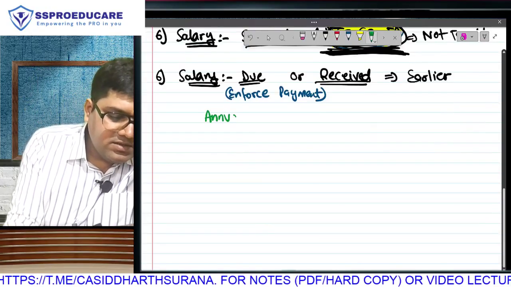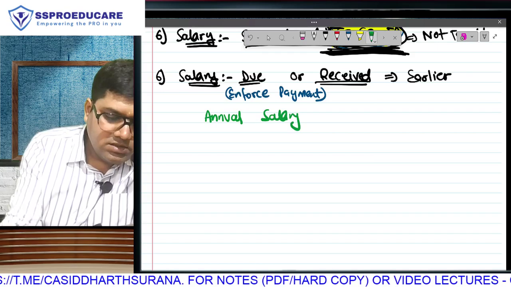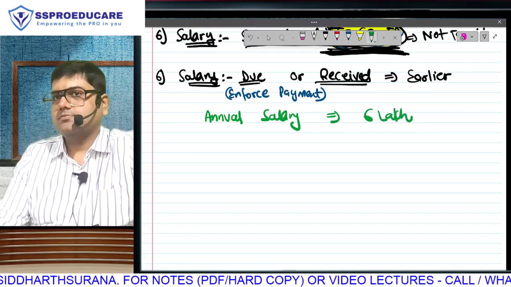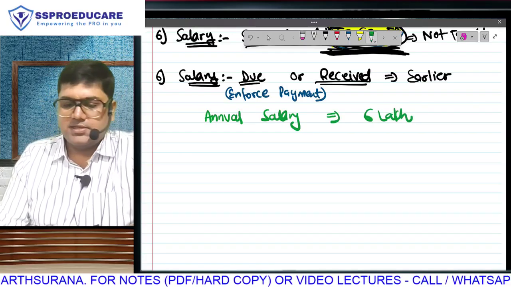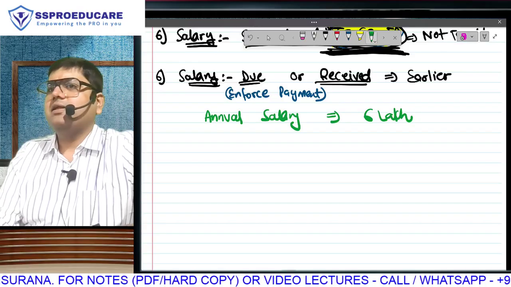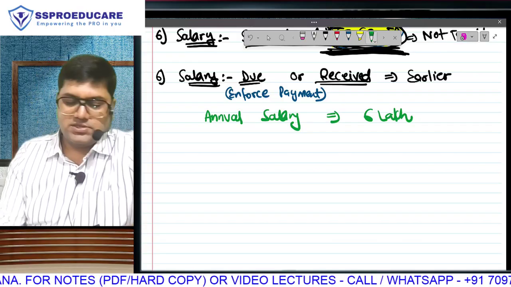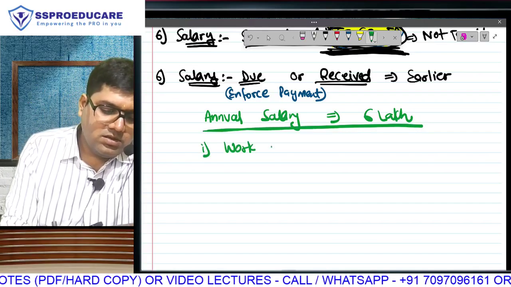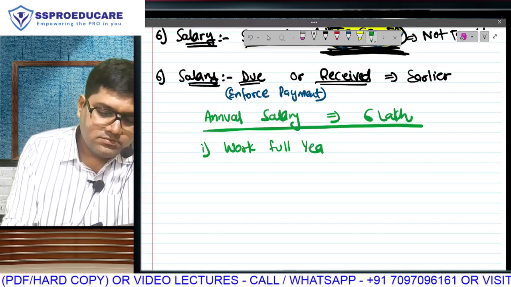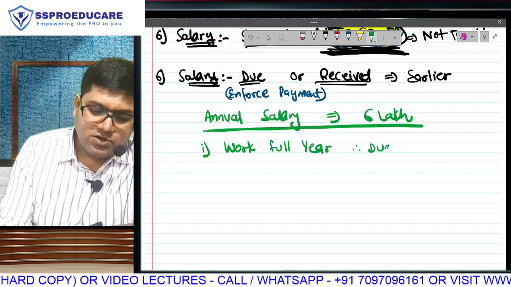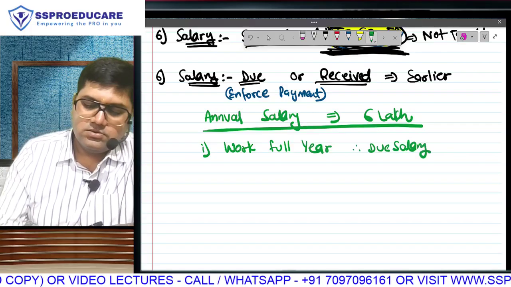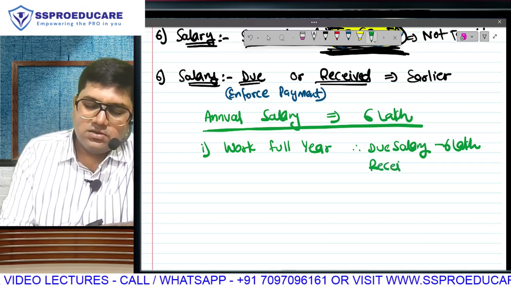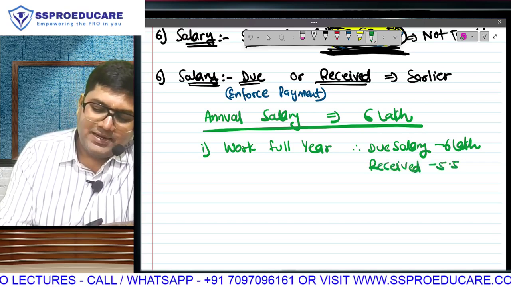Your annual salary is rupees 6 lakh. Annual salary is 6 lakh. Means if you work for full year, how much salary will become due for the year? 6 lakh. Perfect. Situation 1. You work full year. Therefore, what is your due salary? 6 lakh. But you have received only 5 lakh 50.